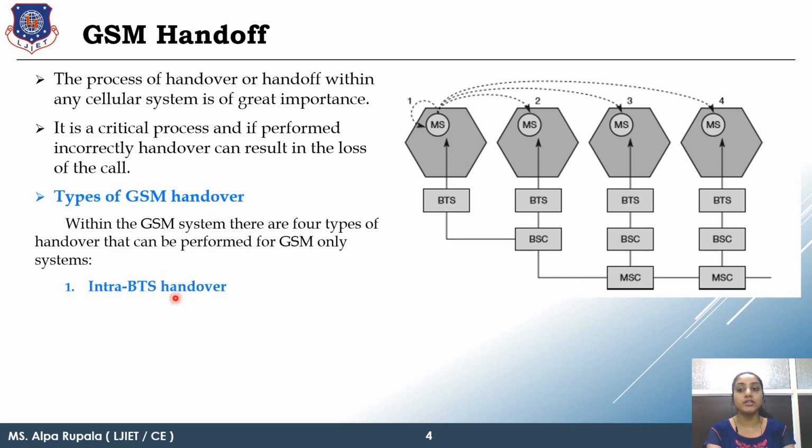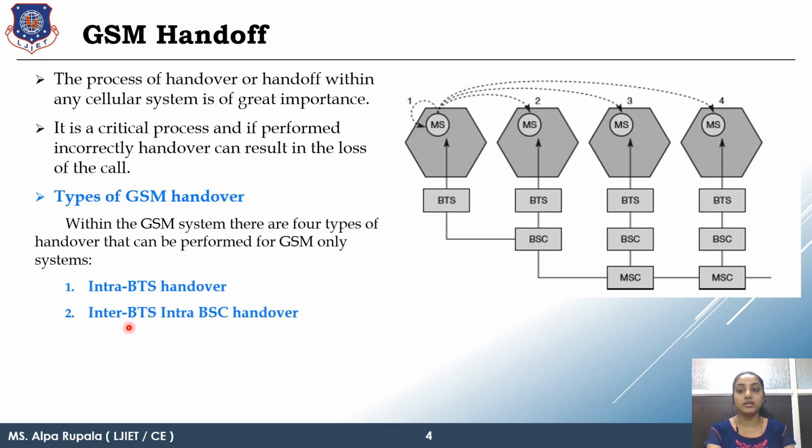First one, intra-BTS handover. In intra-BTS handover, in one cell only, in the range of frequency, one channel is transferring data to another channel. And this is under the BTS only. So all the handover mechanism is performed by that relevant BTS.